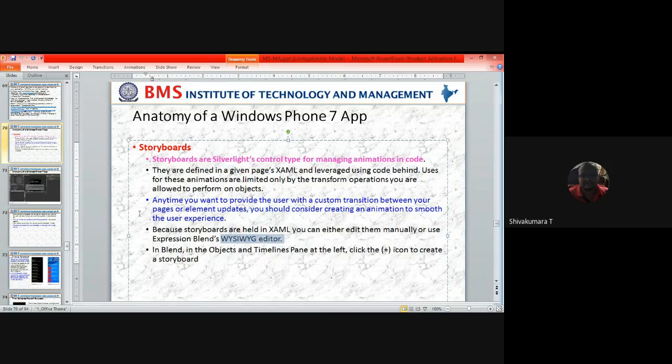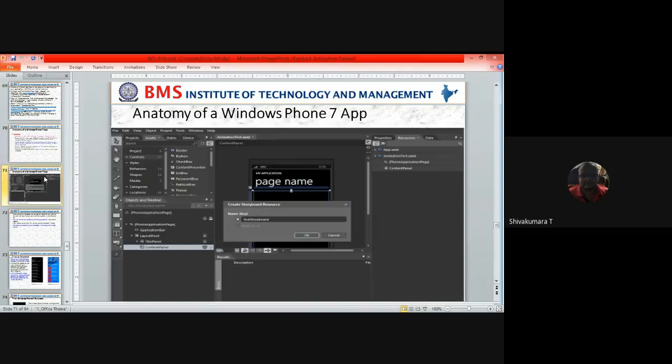I'll show you the screen of this editor. Then you will be able to understand the plus icon to create a storyboard. Observe the anatomy of this what-you-see-is-what-you-get editor. Using that editor, you are going to create the pages for the Windows Phone. Just observe here in the left part, this is the Project Explorer window.